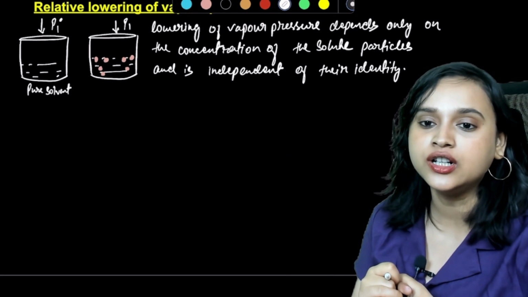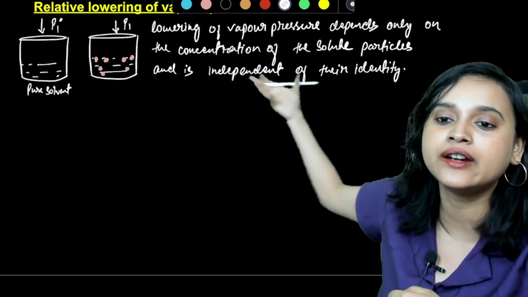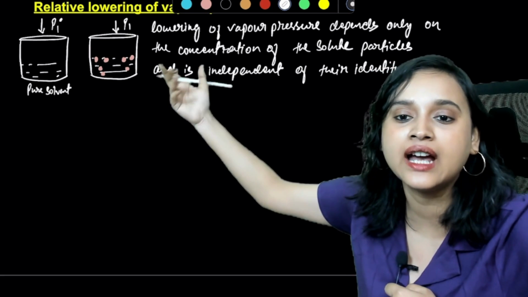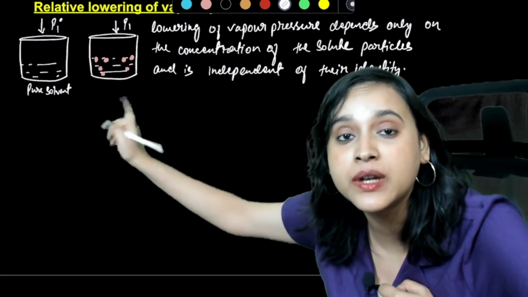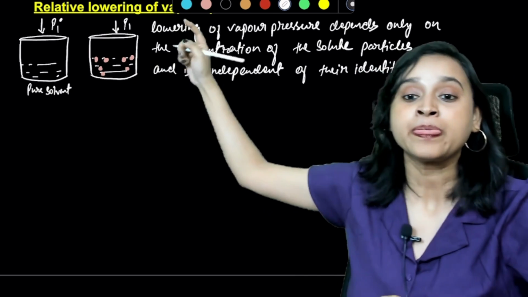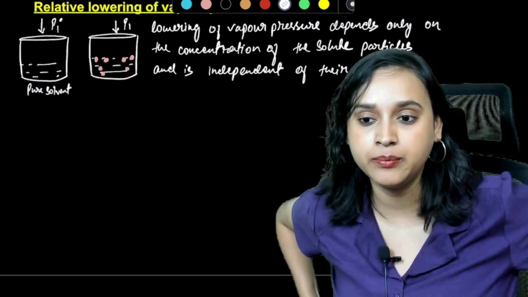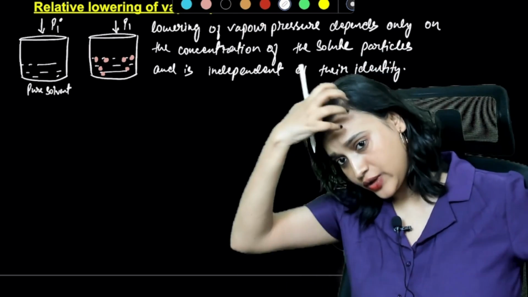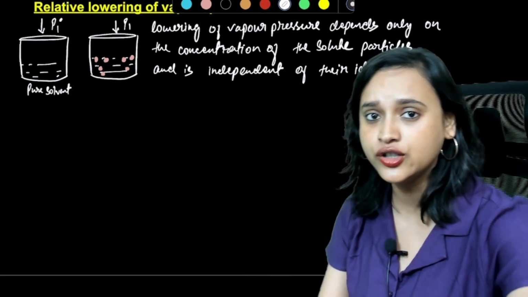Does not matter whether it is salt, sugar, or sand, whatever you have put, it does not matter. It only depends on the solute particles. The more solute particles you have, the lesser will be the vapor pressure. Do you get it, everybody? Yes or no? Understood?